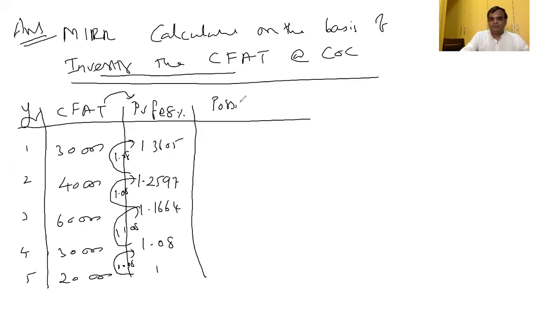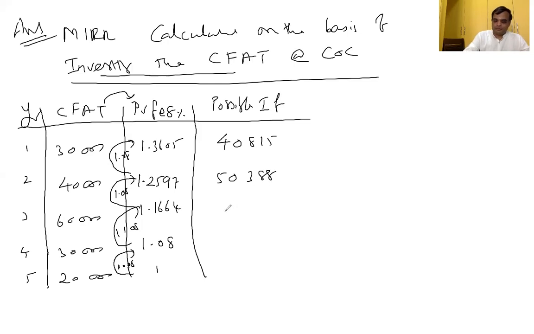Now, possible inflow. How much possible inflow? 30,000 into 1.3605 is 40,815. The second one, 50,388.